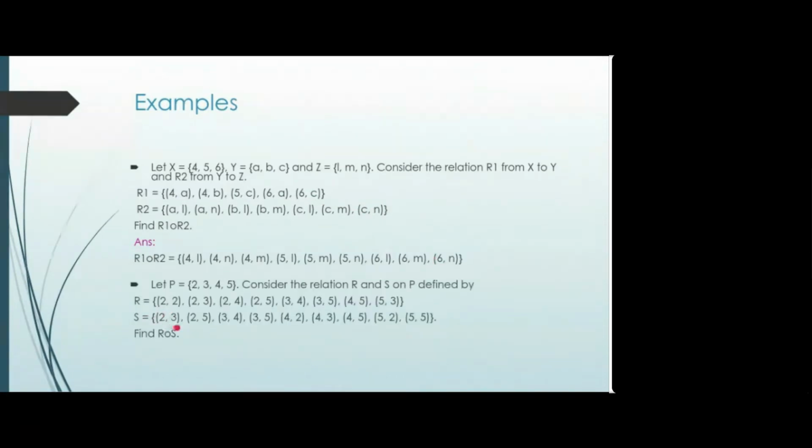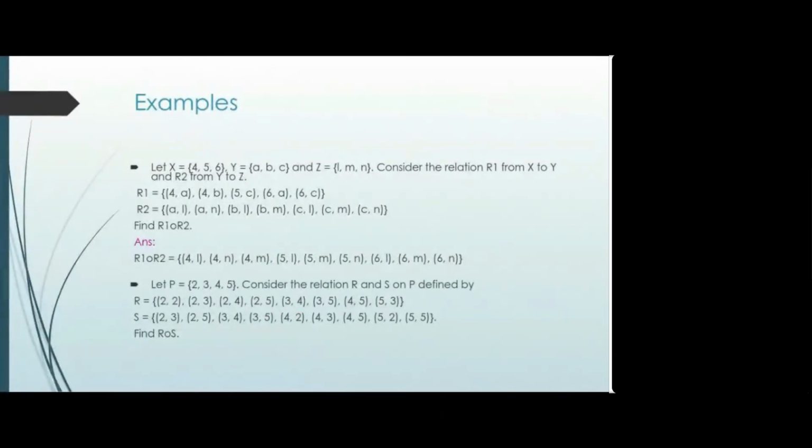2 to 2, 2 to 3. So 2 to 3 is there. Then 2 to 5. Then 2 to 3, 2 to 4. 2 to 5 already there. 2 to 4, 2 2. Then 2 3, which is already there. 2 5. 3 4, 3 5.